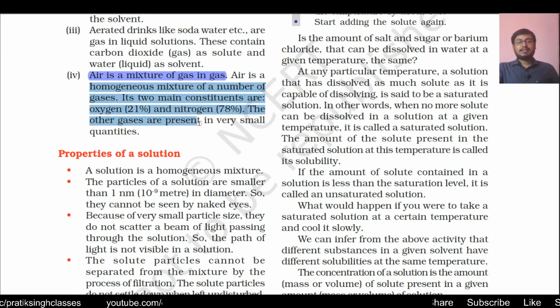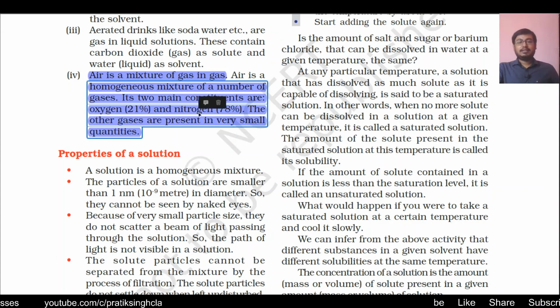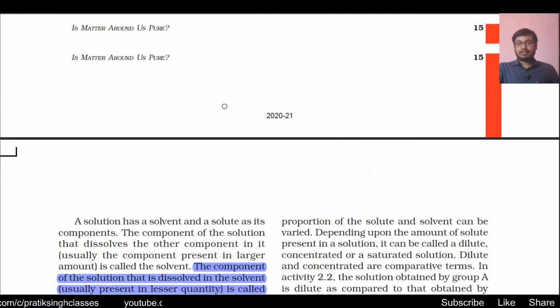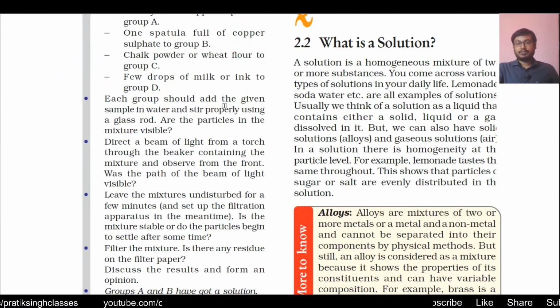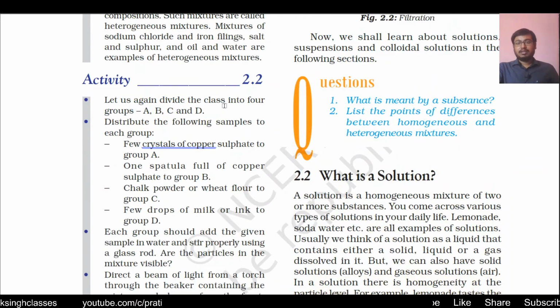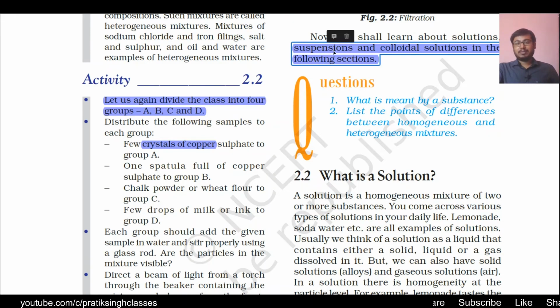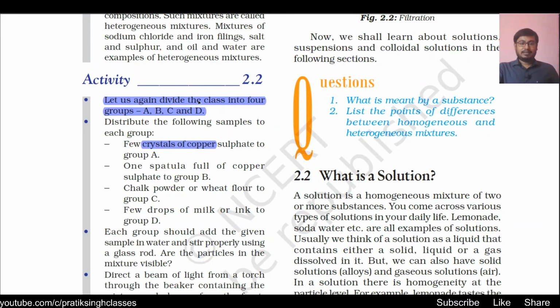The other gases are present in very small quantities. So air is the example of a solution of gases into gases. Now we have understood these words: the meaning of solution, then types of solution, then the meaning of suspension. About suspension we haven't seen yet, we will see it further.